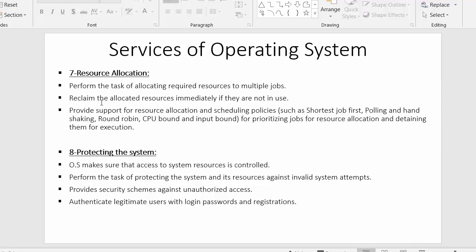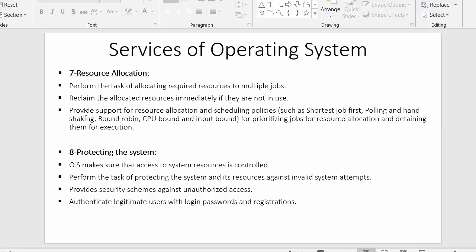So operating system, along with allocating the resources to various processes, also has the ability and control of reclaiming that resource from the process if that process is no longer using it.